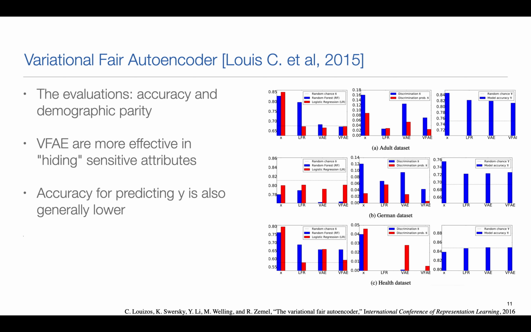As a result, they evaluate the accuracy and the statistical parameters, and they show that their proposed architecture is more effective in hiding the sensitive attributes, but the accuracy of prediction of Y is also generally lower. Regarding this comparison, they obtain a better discrimination score than the previous method.